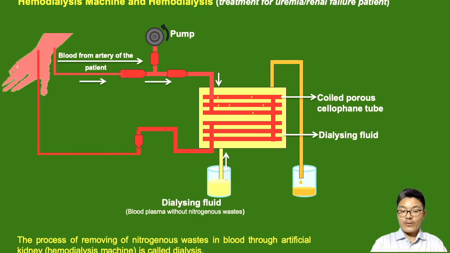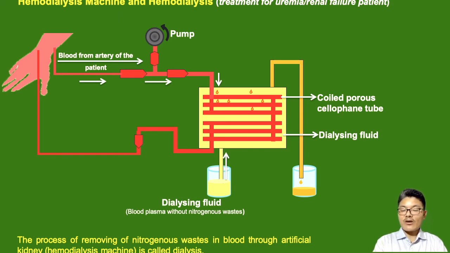Waste here I've represented with tiny yellowish dots. So waste will be moving out from the tubes as the blood passes through these cellophane tubes. Now the nitrogenous waste is present outside the cellophane tube, inside the chamber with dialysing fluid.